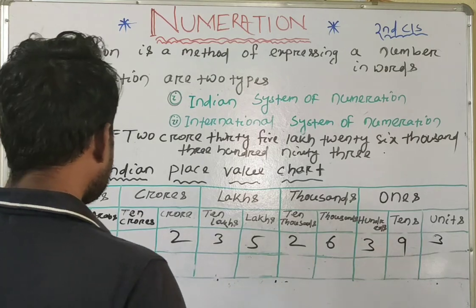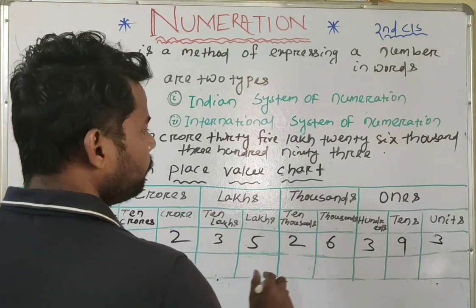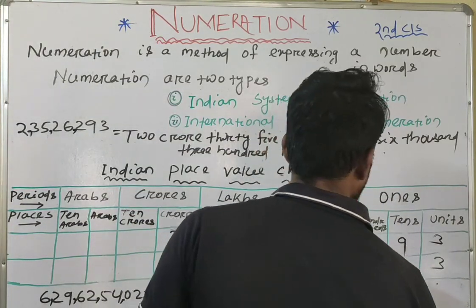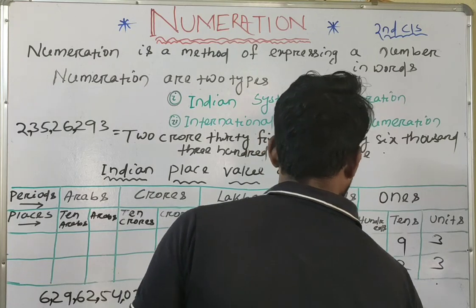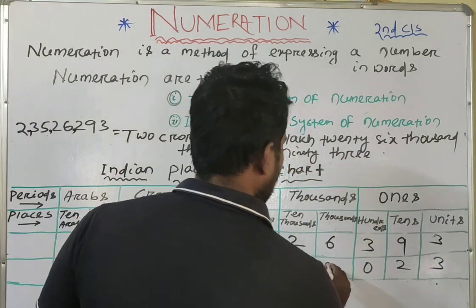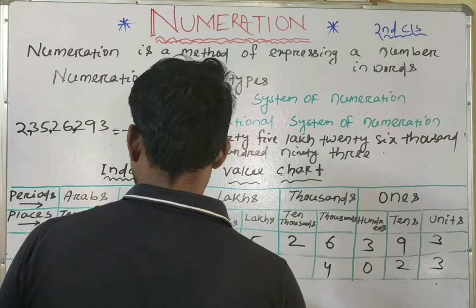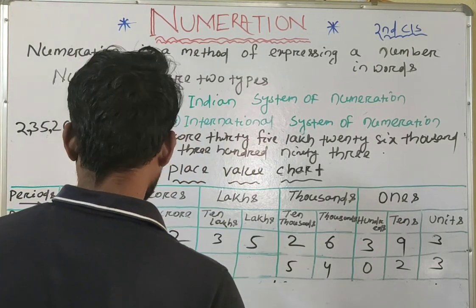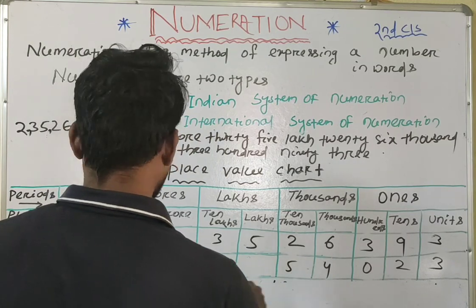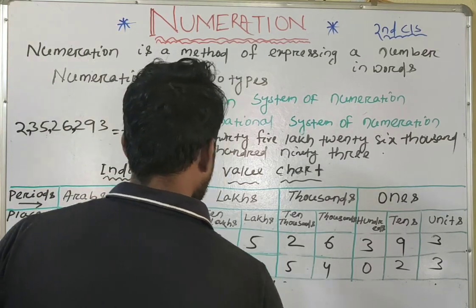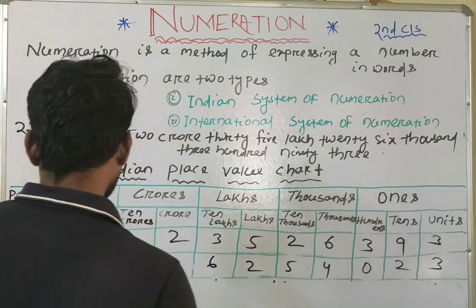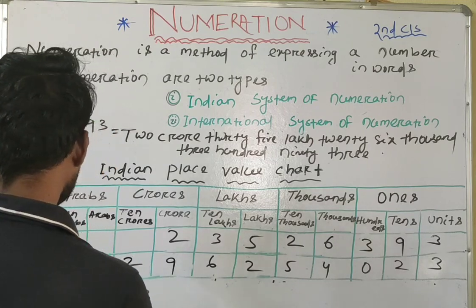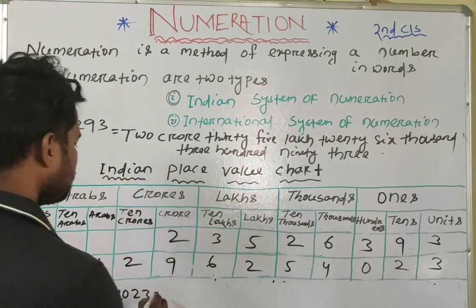So from the extreme right side of the digits we will place 3 here, then 2 here, then 0 here, then 4 in the 1000 place, then 5 in the 10,000 place, according to place wise value. 2 in the lakh place, 6 in the 10 lakh place, 9 in the crore place, 2 in the 10 crore place, 6 in the arab place.